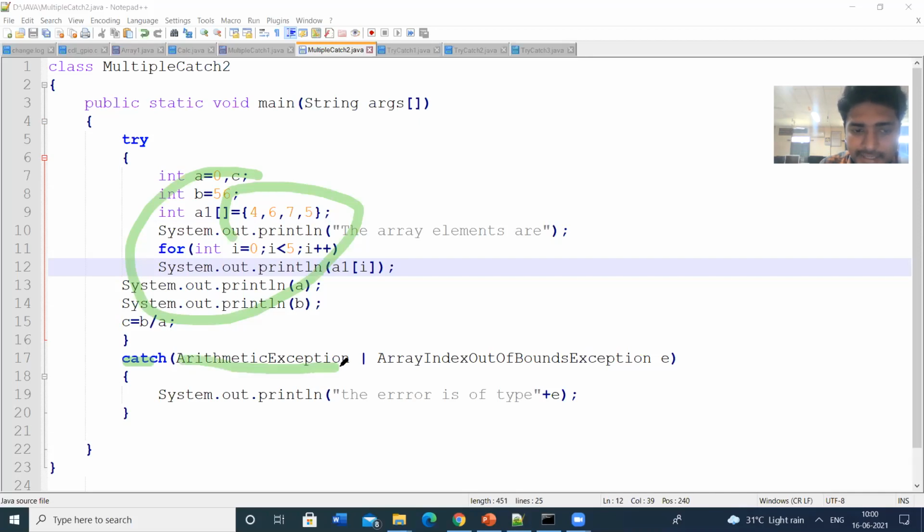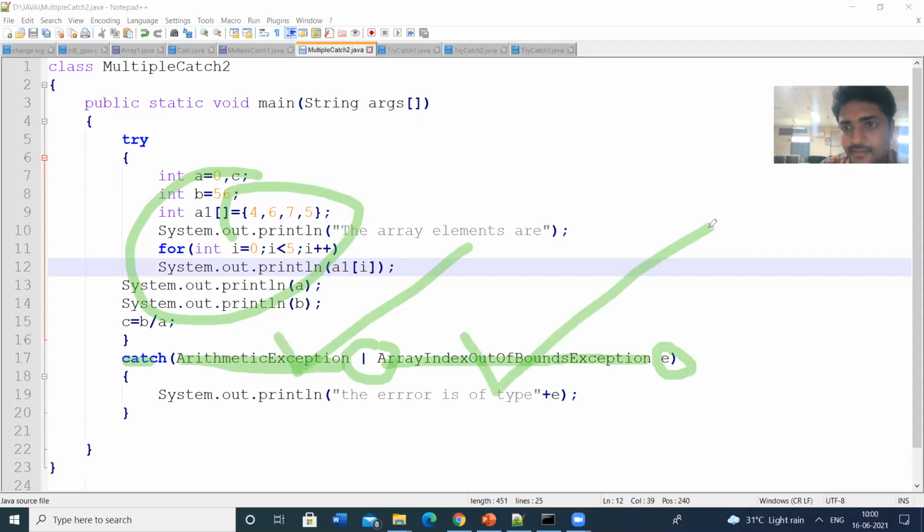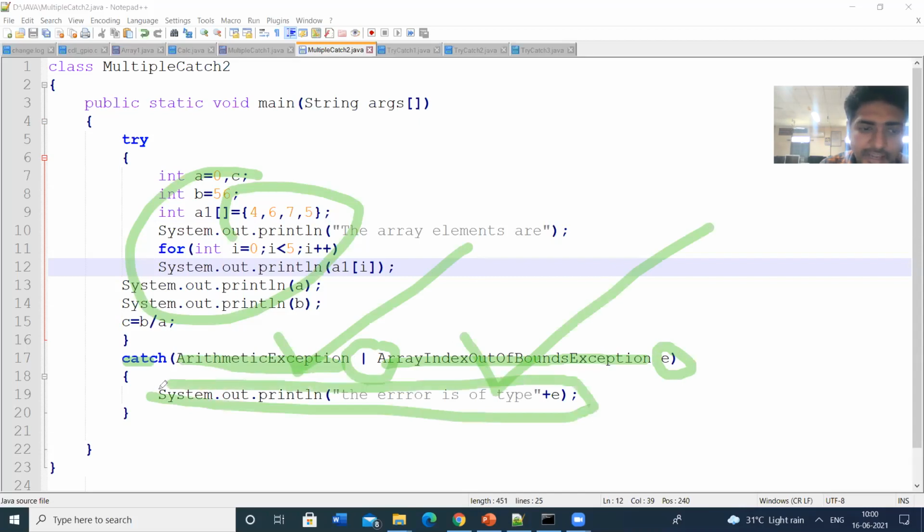So here arithmetic exception, then logical Boolean OR, and then array index out of bound exception, with the exception variable E. If you find either this exception or this exception, the system will handle it. The OR truth table says if either of these two things is true, the output will be true. That means either the compiler will raise this arithmetic exception or the array index out of bound exception. These two exceptions can be handled.